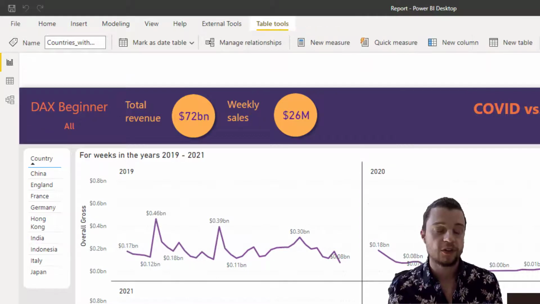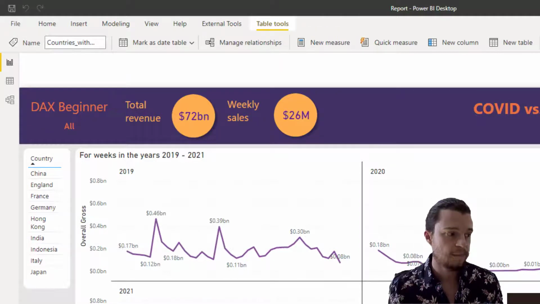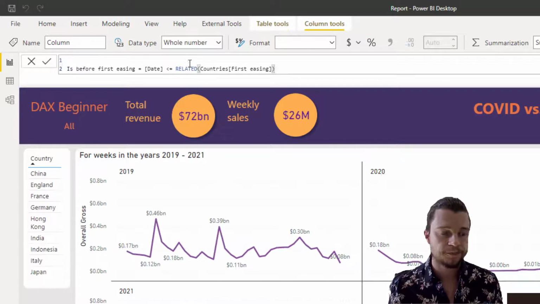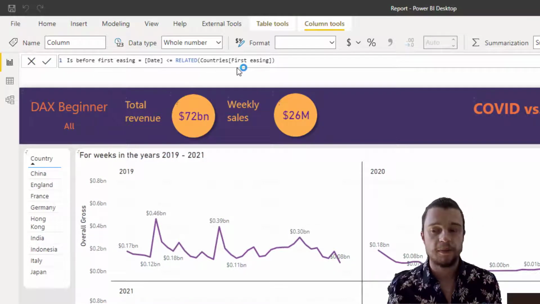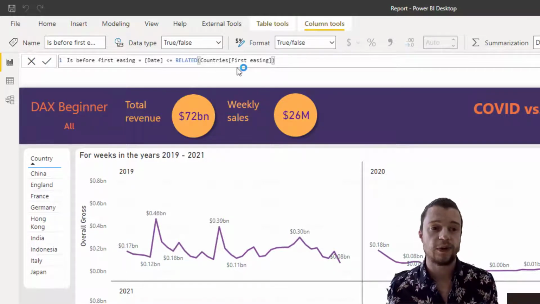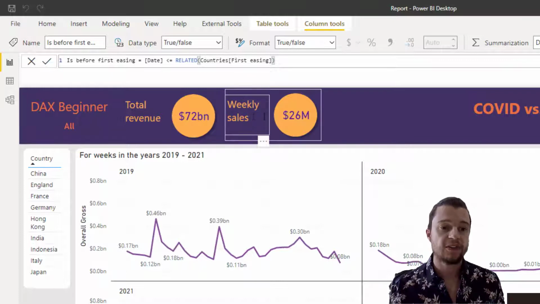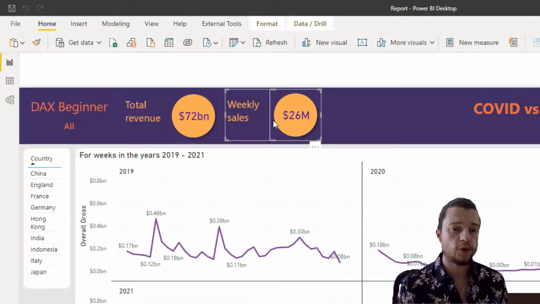So if I go across to the countries, I'm going to put another one in there, and I'm going to put in is before first easing. So here I'm just going to put in another column because it can be pre-calculated too. And all it's going to do is compare the date that the sales revenue is for. Is it before the first easing or after? Now we can use that inside our figure up here.